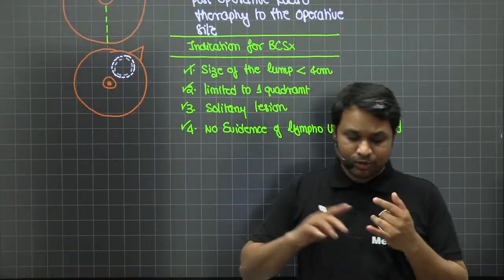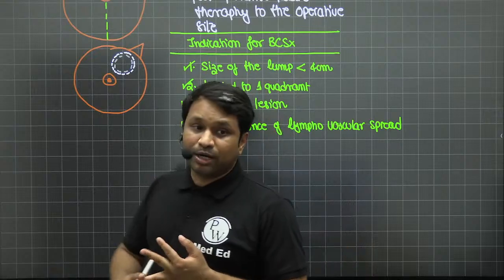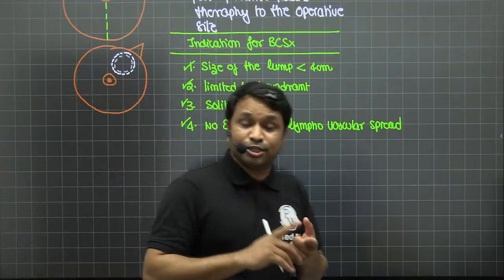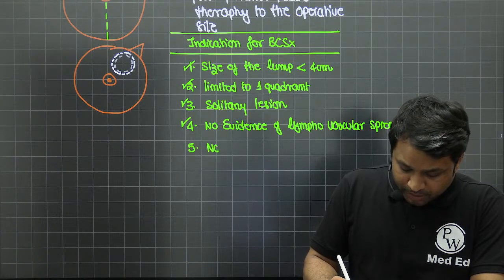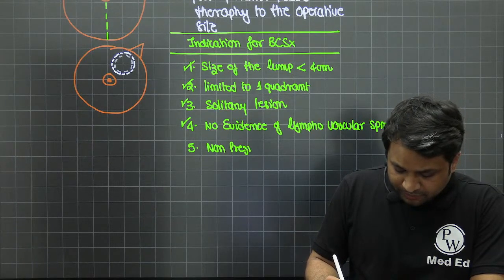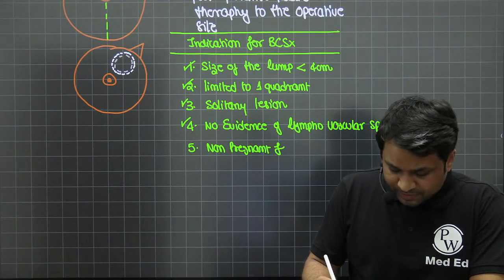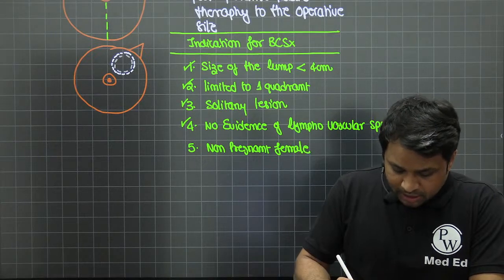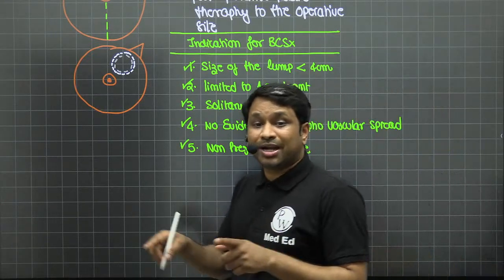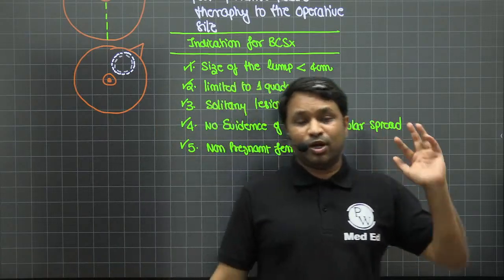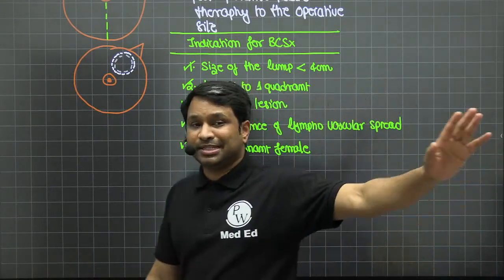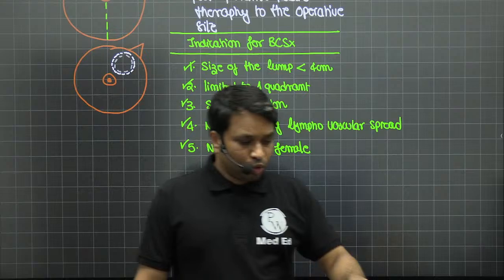So size should be less than 4 centimeters. It should be limited to one quadrant. It should be a solitary lesion. There should be no evidence of lymphovascular spread. And remember, the patient should be a non-pregnant female. The reason I'm saying very specifically about not being pregnant is, remember, radiotherapy is contraindicated during pregnancy. So this cannot be done during pregnancy, because without radiotherapy, breast conservative surgery is incomplete. You have to go and deal with that, right?